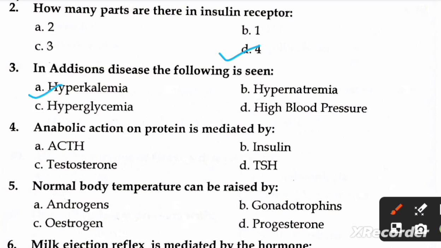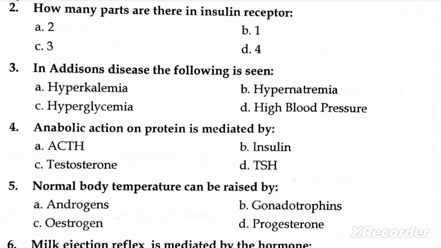Next question is anabolic action on protein is mediated by A ACTH, B insulin, C testosterone and D TSH. Right option is B insulin. Next question is normal body temperature can be raised by A androgen, B gonadotropins, C estrogen and D progesterone. Right option is D progesterone.